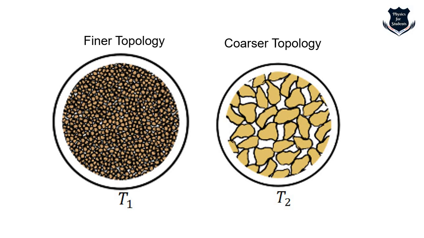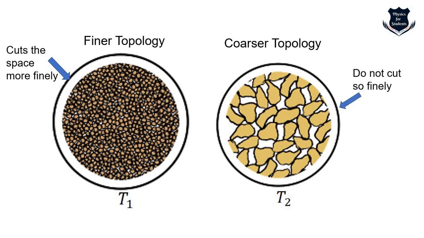So it is the size of the open sets in the same sense. We think that one is a finer grind of flour than the other, and it has been ground to a further smaller size. So this is what is called finer and coarser topology. In the finer topology, it cuts the space more finely, and the coarser one does not cut it as much. So this is the basic difference.